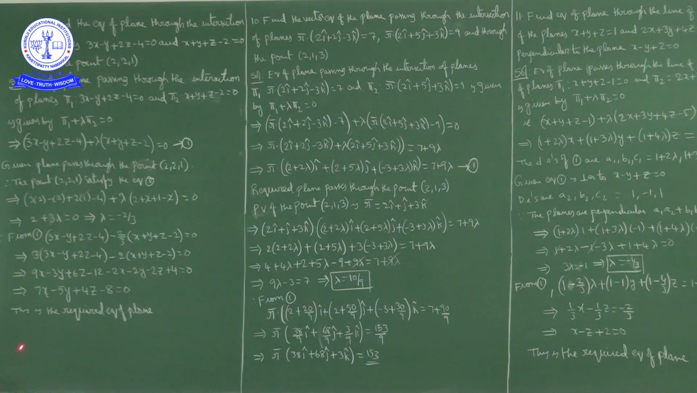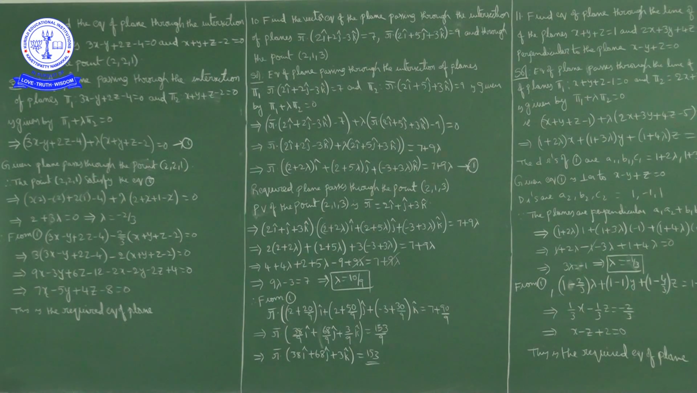Now multiply 3 inside. So we get 9x minus 3y plus 6z minus 12 minus 2x minus 2y minus 2z plus 4 equal to 0. After simplification, 9x minus 2x is 7x, minus 3y minus 2y is minus 5y, 6z minus 2z is plus 4z, minus 12 plus 4 is minus 8, equal to 0. So what is the final answer? 7x minus 5y plus 4z minus 8 equal to 0. This is the required equation of the plane.